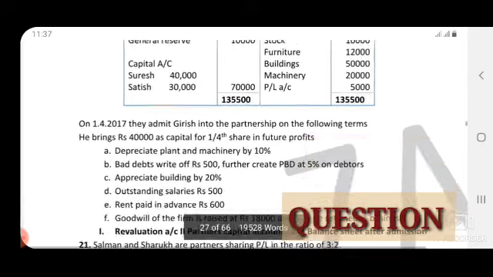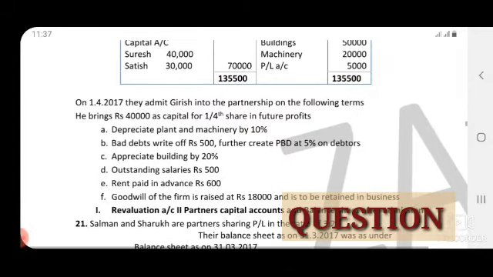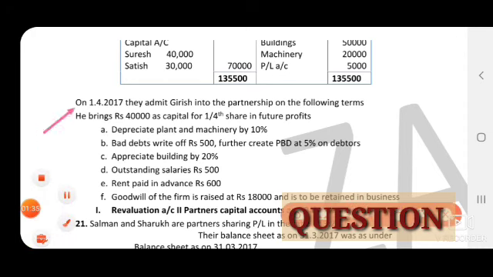Now come to the additional information. On 1/4/2017 they admitted Girish into partnership on the following terms. He brings rupees 40,000 as capital for a 1/4 share in the future profit. So this is the new partner. He has brought 40,000 in the form of cash. Here in this question, goodwill he has not brought in the form of cash.